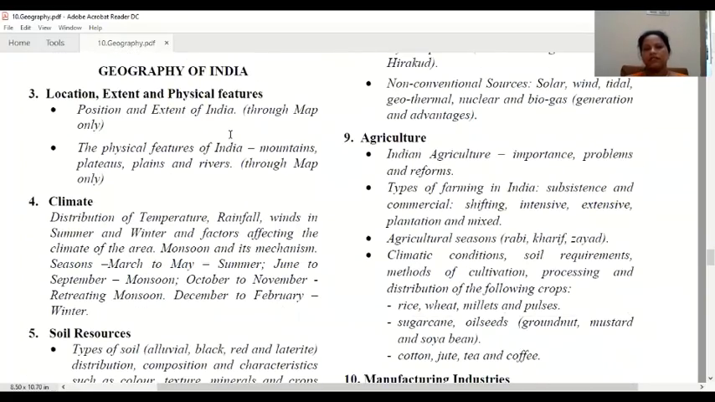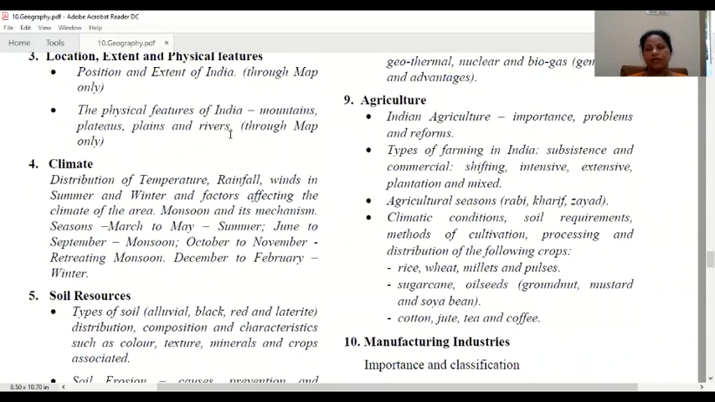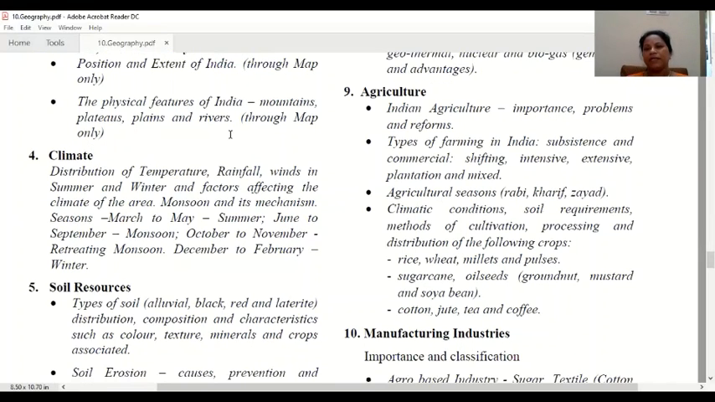Next is agriculture. See, India's backbone is agriculture. We know very well our economy's backbone is agriculture. Most of the people of India are engaged in agriculture. So it is very important to study Indian agriculture. And what are the problems the farmers are facing? What agricultural reforms are going on till today? Then types of farming in India, very important. The different types of farming prevailing in India: commercial farming, subsistence farming, shifting agriculture, extensive and intensive, and plantation and mixed.